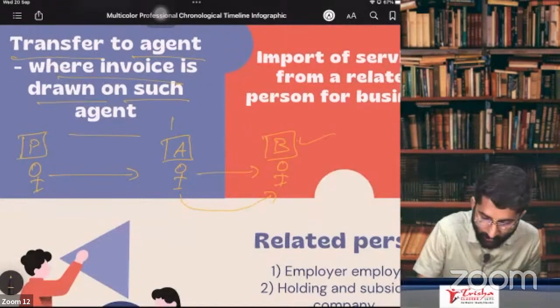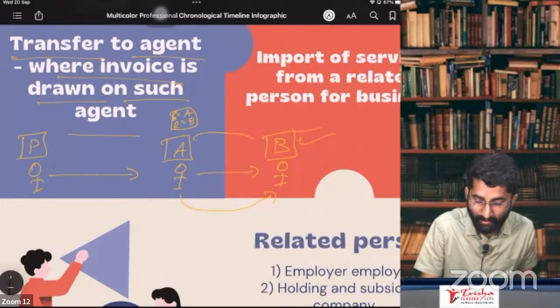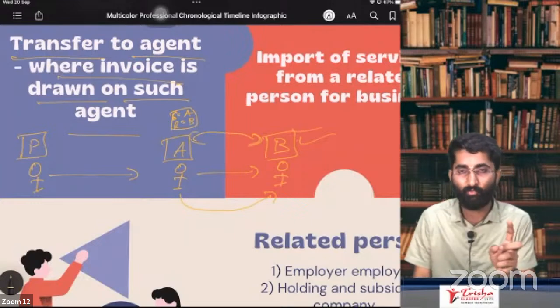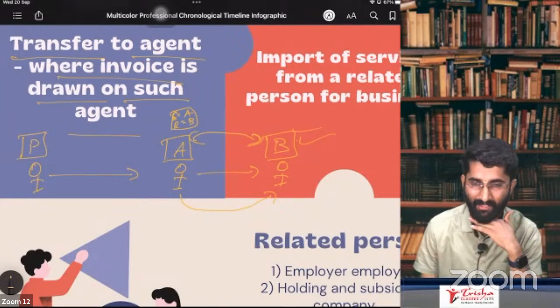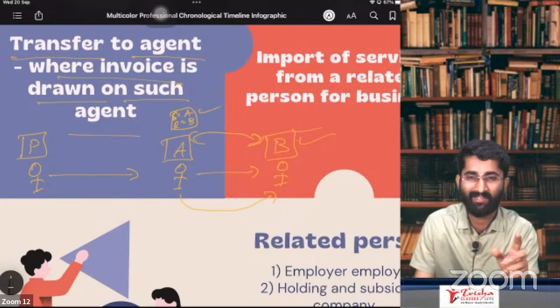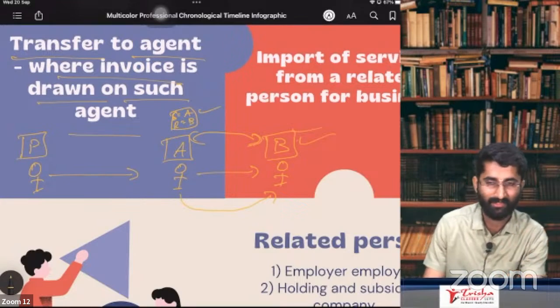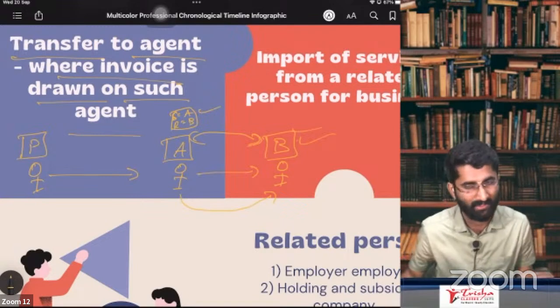Now, the agent will draw the invoice. He will write that the supplier is the agent. Who is the recipient? The buyer. Now, the sale has happened between A and B. In mercantile law, we studied that to sell there are some exceptions. Mercantile agent is an exception. I might be wrong in this, but just for remembrance purposes, keep this in mind.